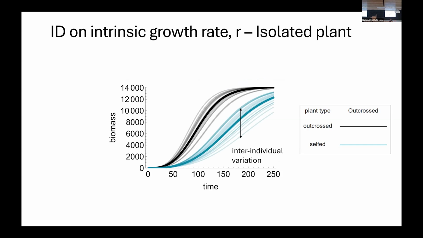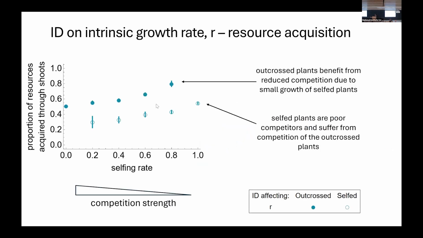Now with inbreeding depression on the intrinsic growth rate, I represent the average growth by the thick line and some inter-individual variation by the less opaque curves. And you can see that self individuals are expected to grow smaller than outcrossed plants. And when we look at the growth within competing populations, we can measure the proportion of resources acquired through shoots for different selfing rates.